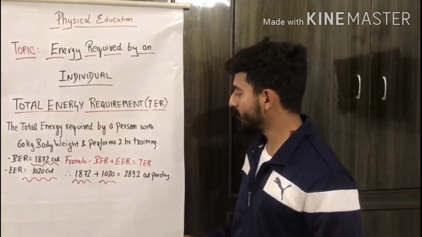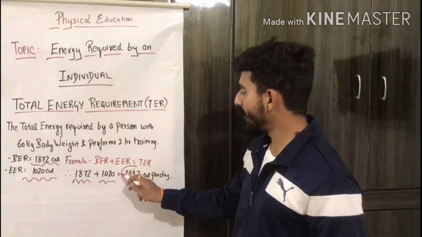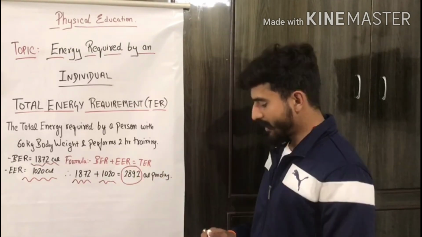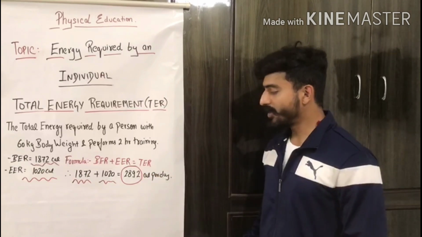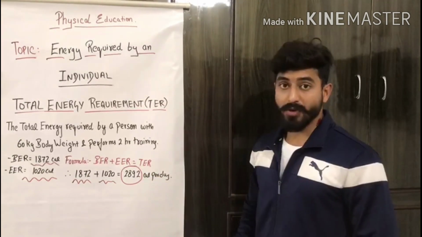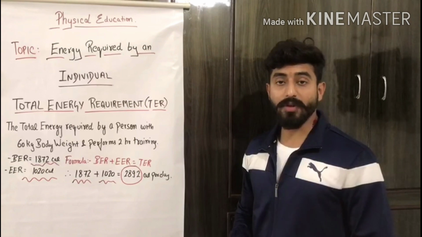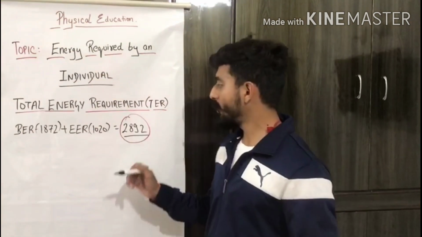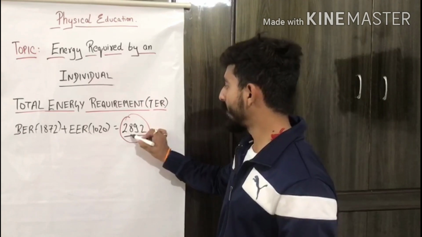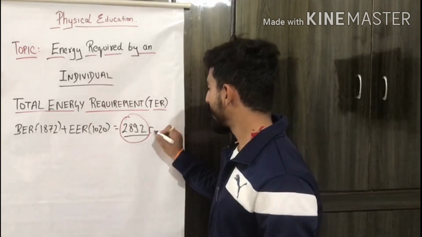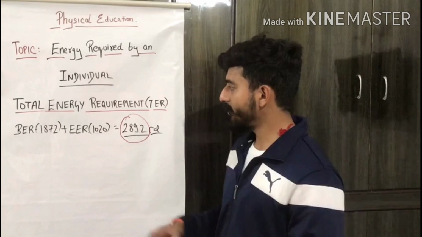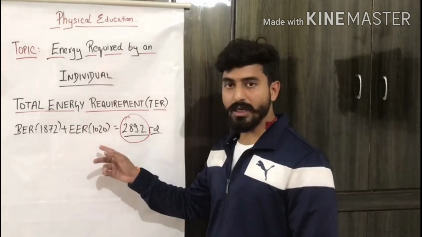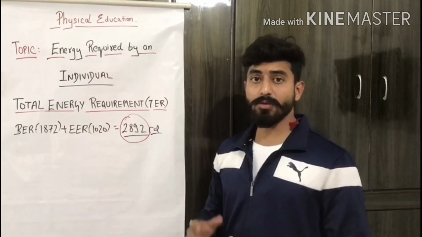So we are going to add both of these and we get 2892 calories per day. 2892 calories per day are required by a person who is having 60 kg of body weight and is doing 2 hours of extra training. Total energy required by a person was 2892 calories per day. Okay, we added BER with EER and we got TER, that is total energy requirement.